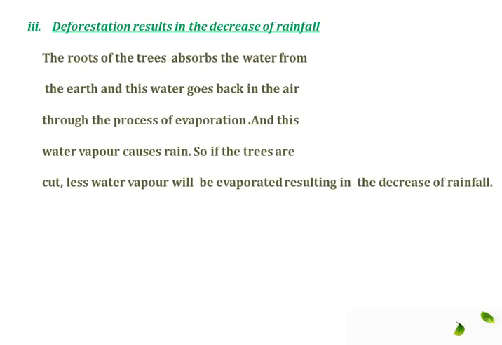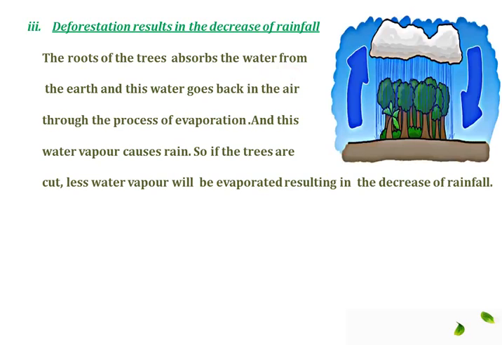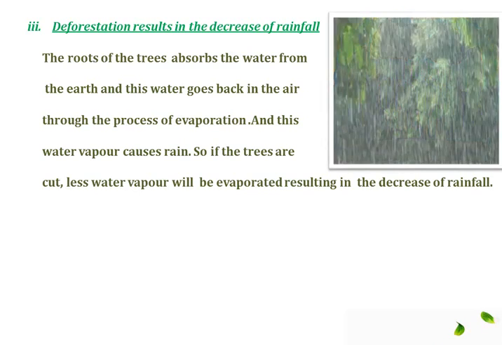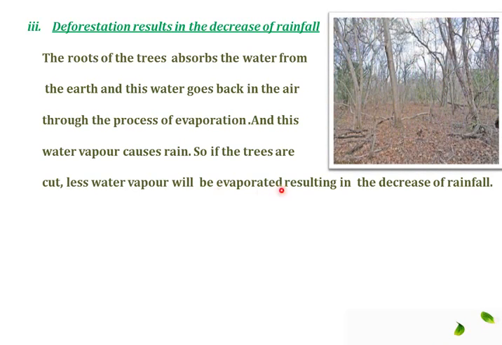Now the next consequence is that deforestation results in the decrease of rainfall. The roots of the trees absorb water from the earth, and this water goes back in the air through the process of evaporation. And this water vapor turns into clouds, and when it cools and condenses, it comes back to the earth in the form of rain. So if the trees are cut, less water vapor will be evaporated, resulting in the decrease of rainfall.